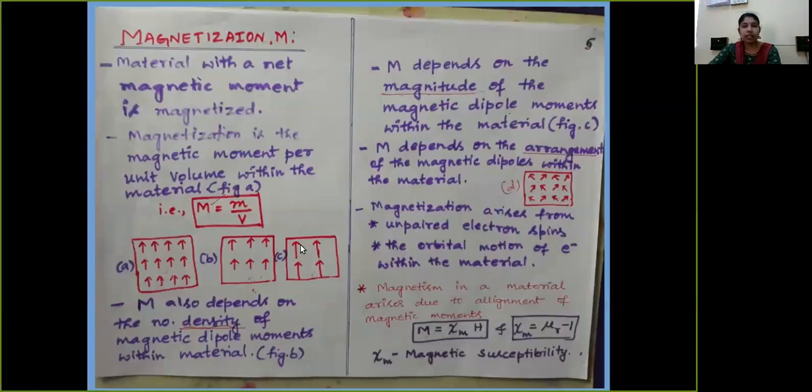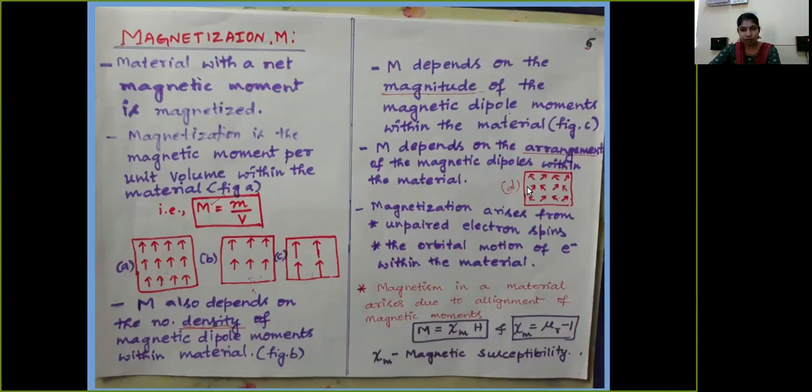The next point on which magnetization depends is the arrangement of the magnetic dipoles within the material. Now here in figure D, in specimen D, we are observing that the magnetic dipole moments are orienting themselves in different directions.